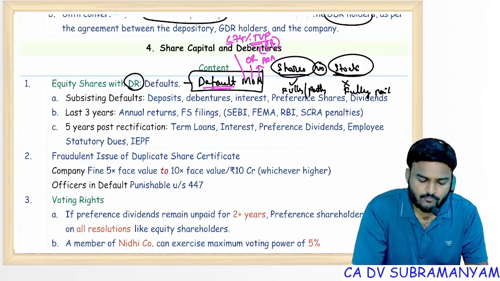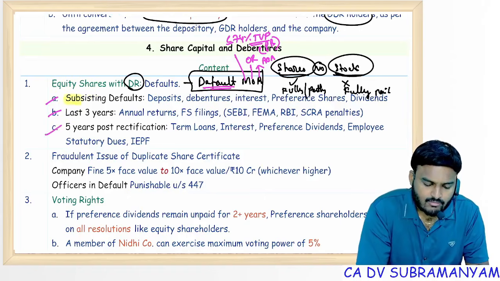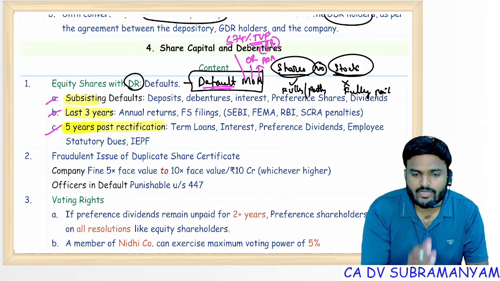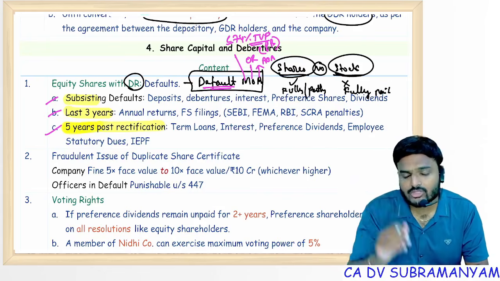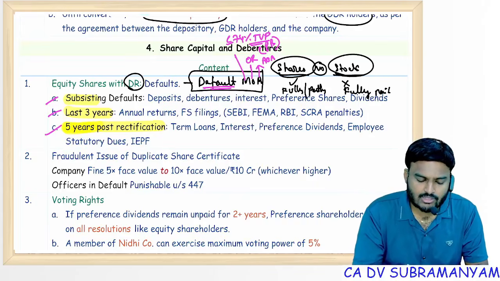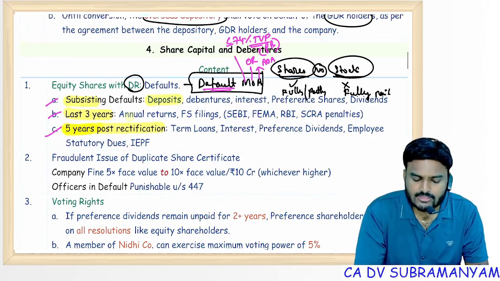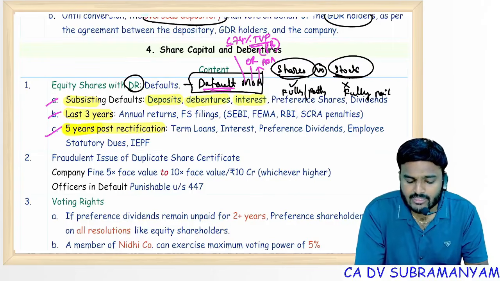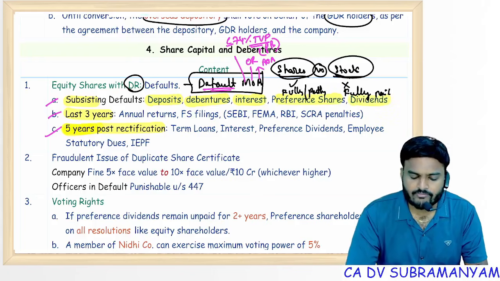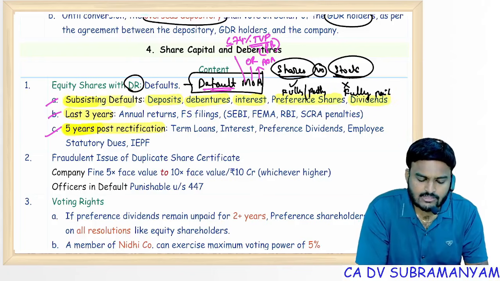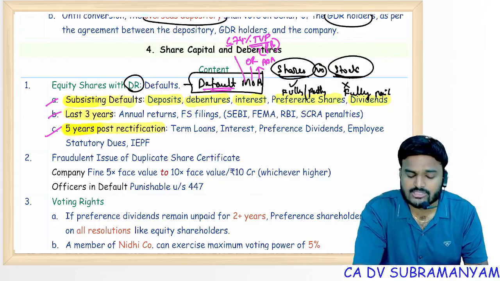Now coming to the defaults, 3 types of defaults you can see here. One is subsisting defaults, then no defaults in the last 3 years. Next one, 5 years defaults: post rectification, wait for 5 years. When it got rectified, ignore that year, also ignore 5 years. Next year you can issue equity shares with differential rights. Sir, what are those defaults? Deposits repayment, debentures repayment, interest on deposits payment, interest on debentures payment, preference shares and dividends. If you have these defaults, rectify them, then only you can issue equity shares with differential rights.